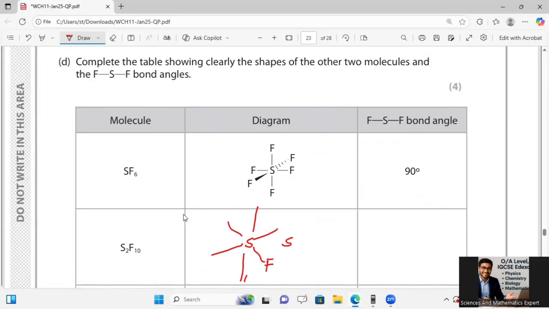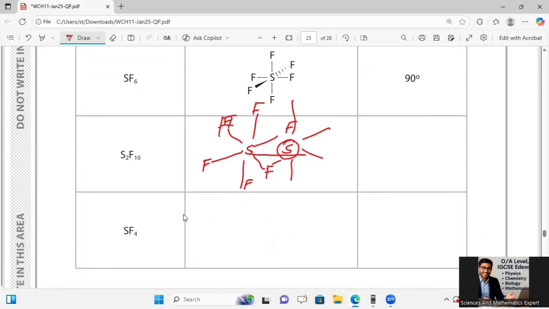So it is 1, 2, 3, 4, 5, and 6 over there. And for the other also I will have to complete the 6 bonds over there, but for this one I will have to add the sulfur over there. This is my first sulfur, and this is my second sulfur. 1, 2, 3, 4, and 5 will be taken as the fluorine atoms attached over there, and it is also taken as 90-degree over there.